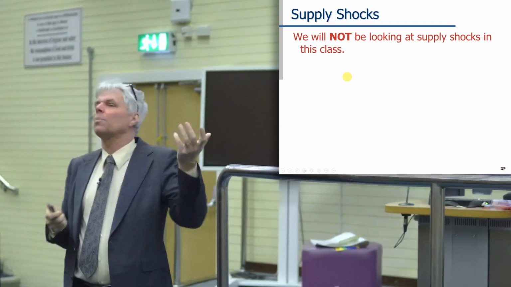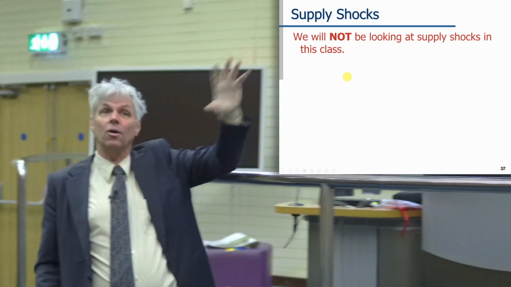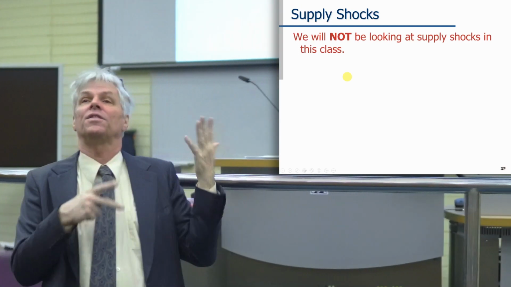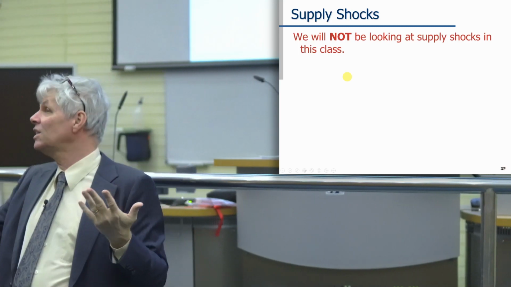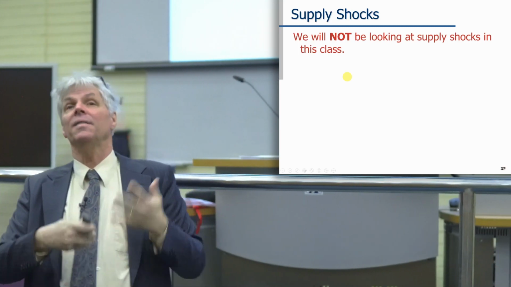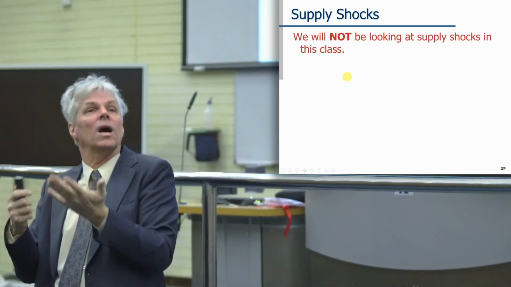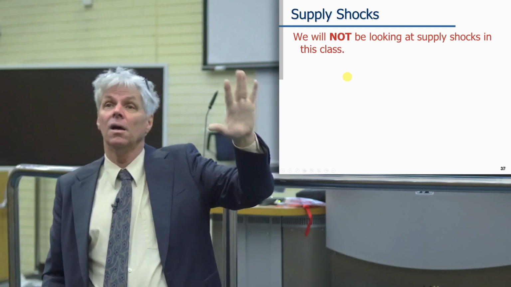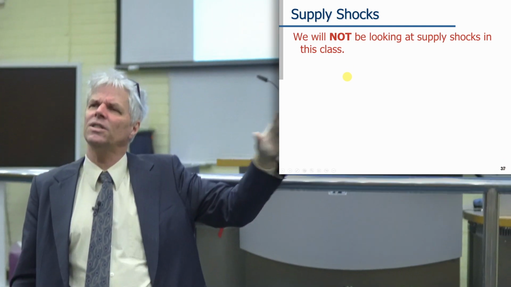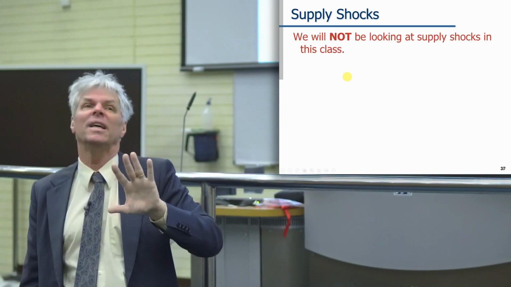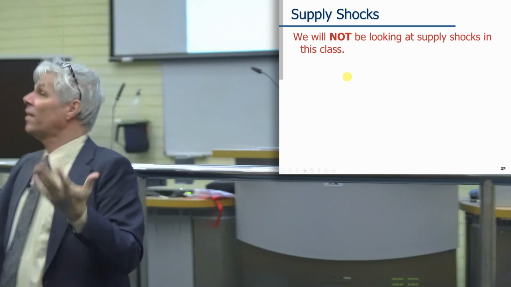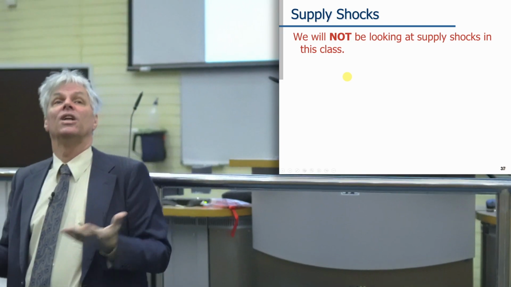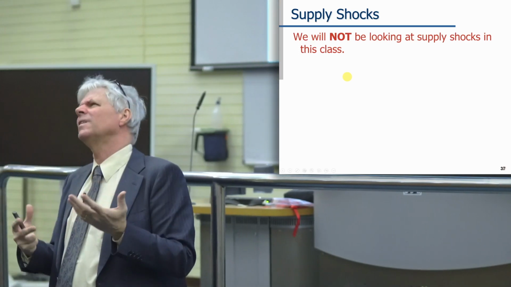Again, anything that happened to supply, like oil prices went up. That's a thing that happens, right? Oil prices sometimes go up. That makes it more expensive to do business. That will shift short-run aggregate supply. It'll typically, maybe, shift long-run aggregate supply. It's unclear in this model which one it's doing. It would really depend on what's going on with the oil shocks, how permanent they are, and all of that. But because there's two lines to shift, and it depends on how you interpret a question, it becomes confusing rather than illuminating. So we're just not doing it. But do be aware that these things are important. It's not like they're not. It's just that this is a confusing tool to learn about them, so we're not doing it.